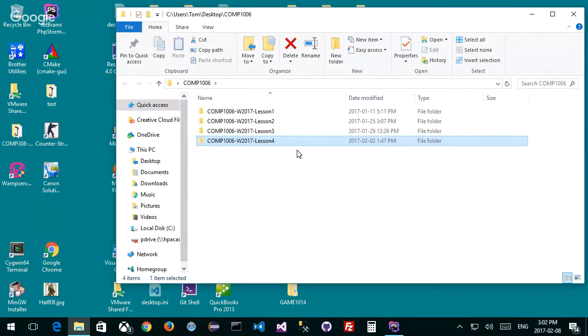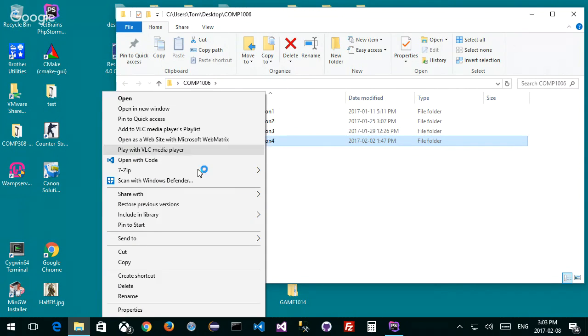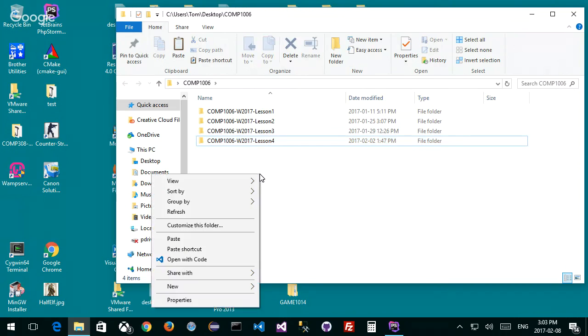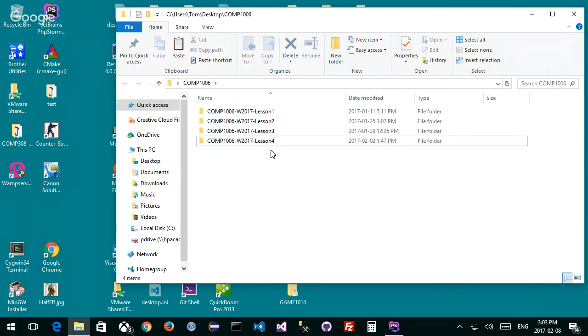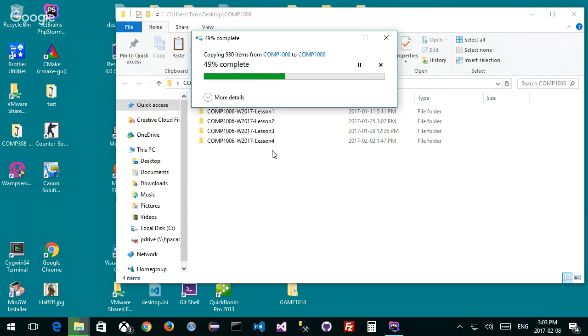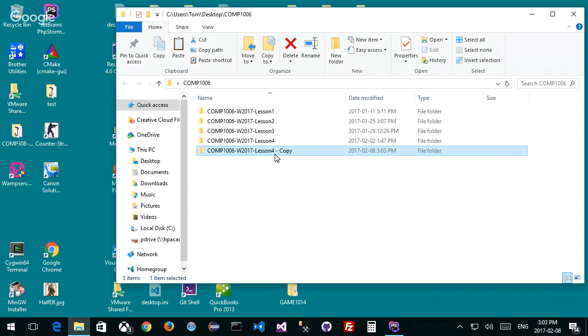All right, so let's set this up. First of all, I have an old project from last week, lesson 4. I want to make another one. So I'm going to copy this one in Windows and paste it, which is going to cause a copy to happen, 930 items already. Rename this thing to lesson 5. There we go, lesson 5.